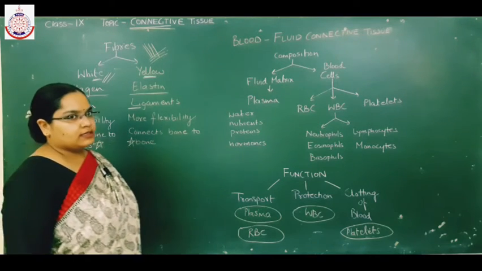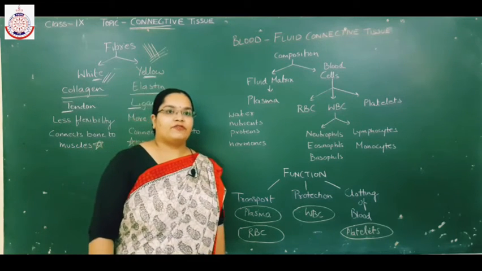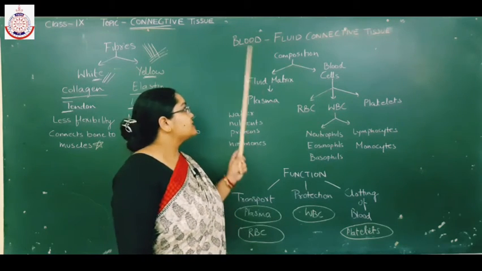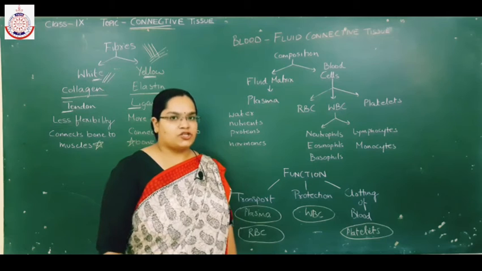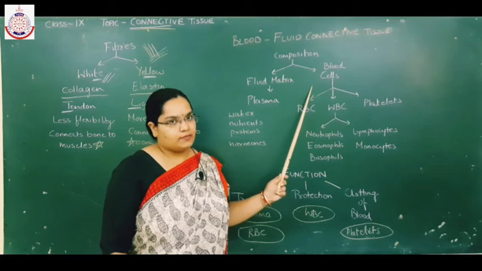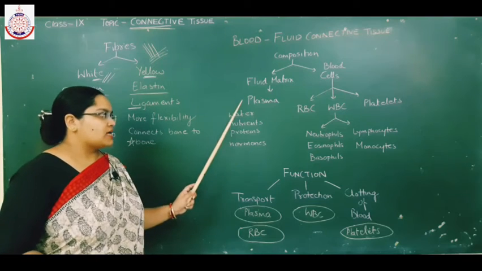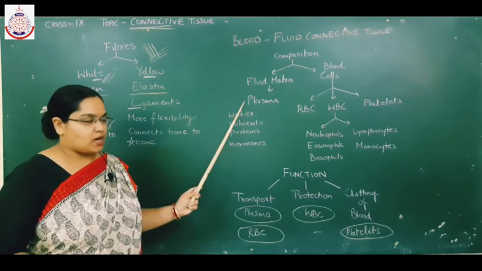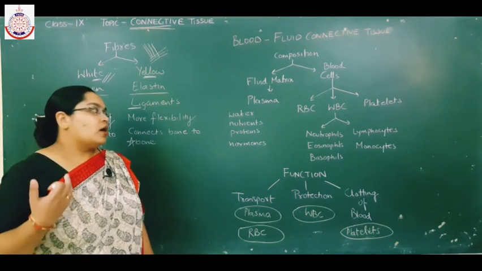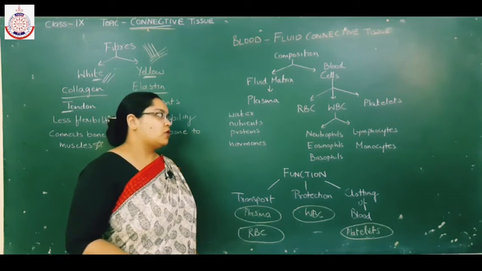Now let's move to another connective tissue, that is blood. Blood is a fluid connective tissue. There is only one connective tissue which has a fluid matrix, that is blood. What is the composition of blood? Blood consists of fluid matrix and blood cells. The fluid matrix of the blood is known as plasma, which consists of water, nutrients, proteins, hormones, and when blood returns back from the tissues, it contains waste material also.